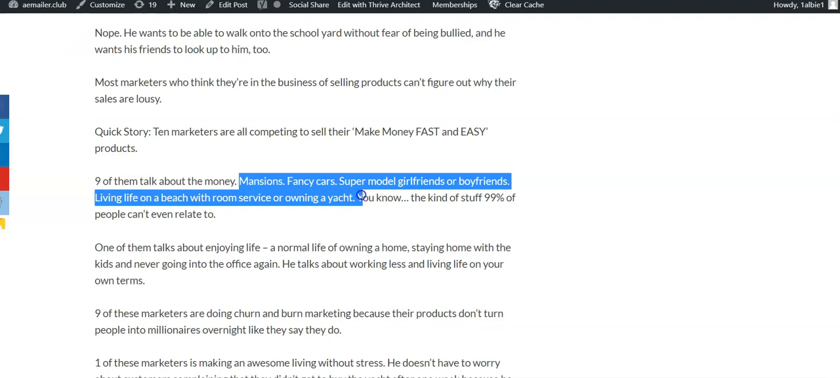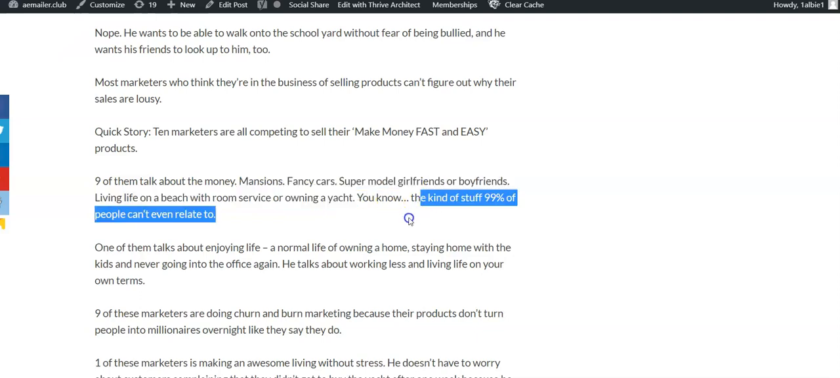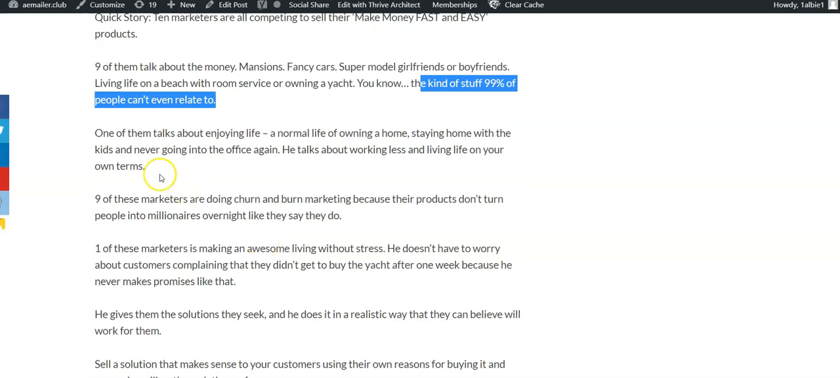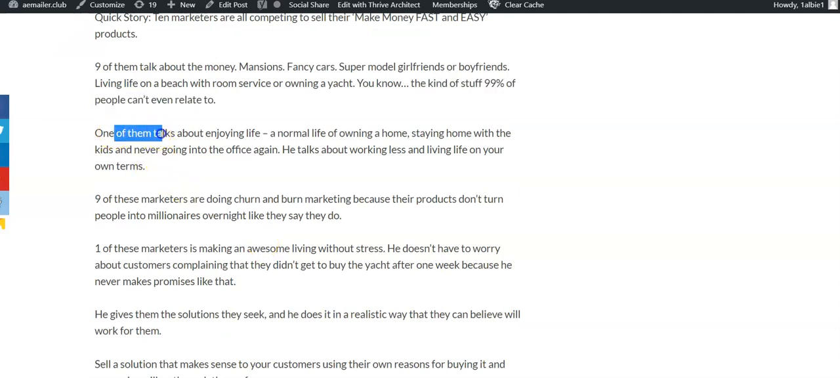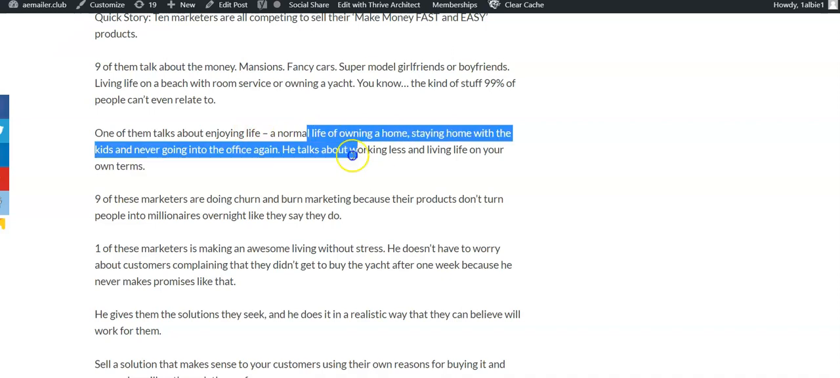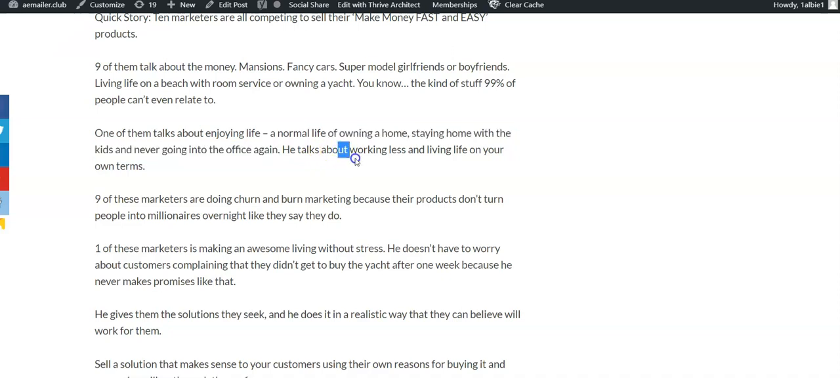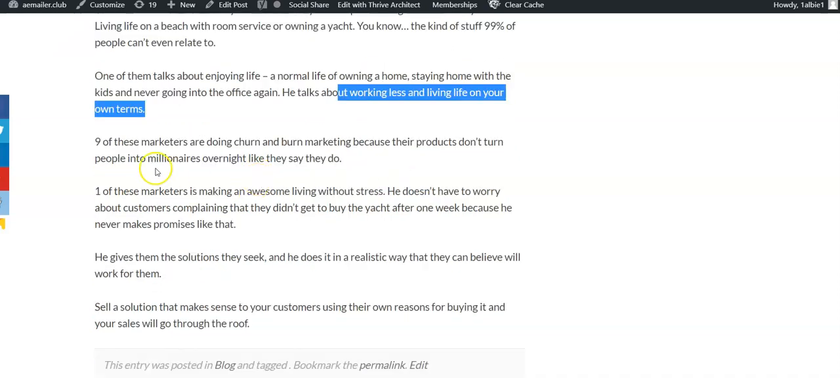Mansions, fancy cars, supermodel girlfriends, boyfriends, living life on a beach with room service or owning a yacht. You know, the kind of stuff 99% of people can't even relate to. One of the 10 talks about enjoying a normal life of owning a home, staying home with the kids, never going to the office again.